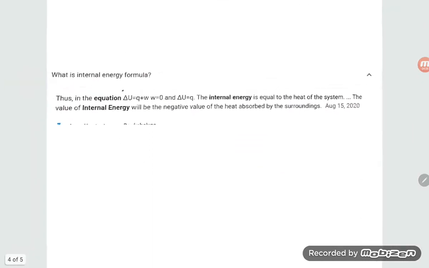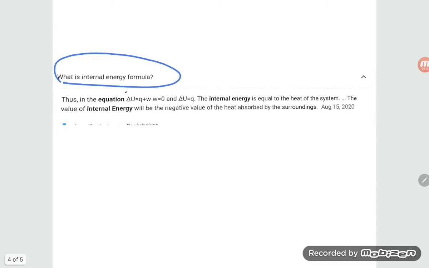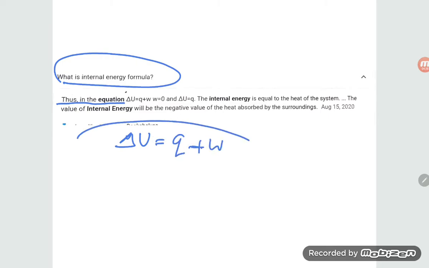Next point, students: what is the internal energy formula? The equation is delta U equals Q plus W, meaning heat absorbed or released, or work done by the system or on the system.